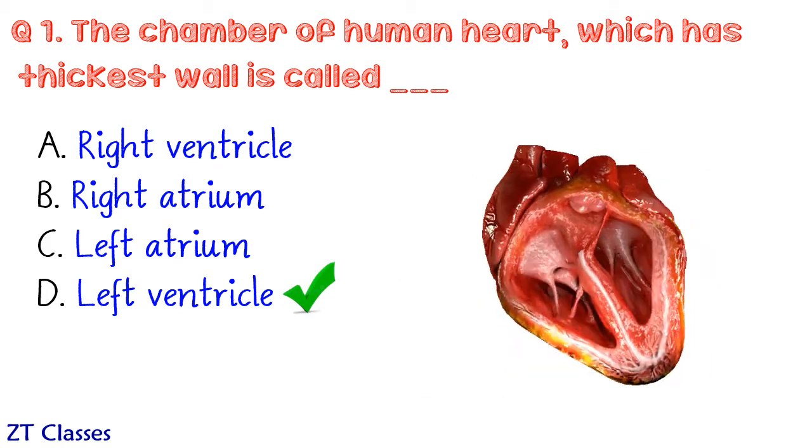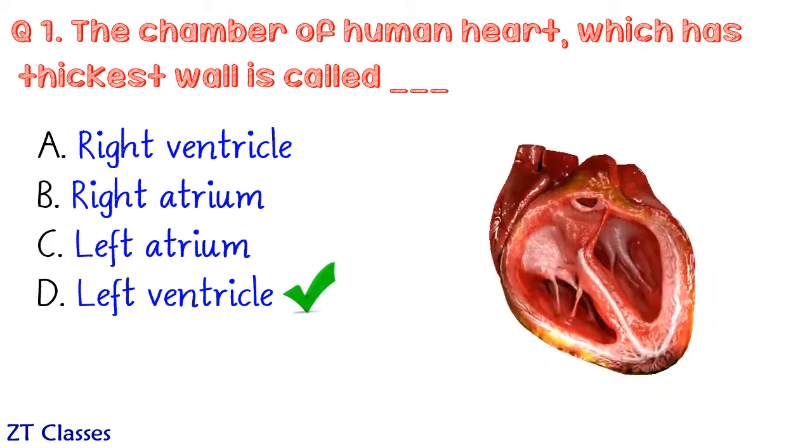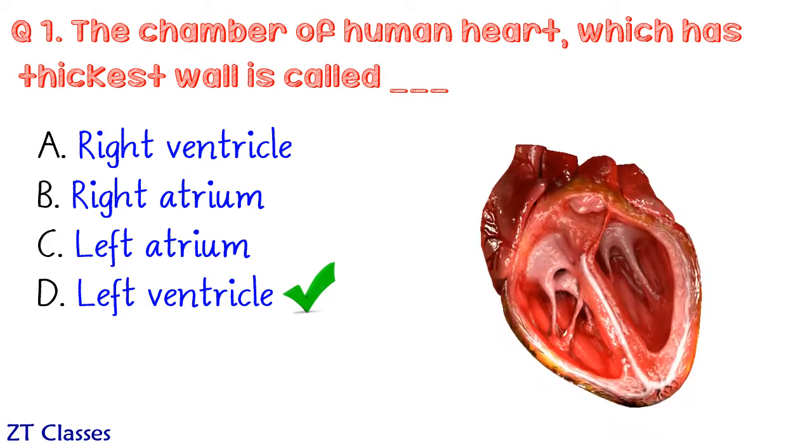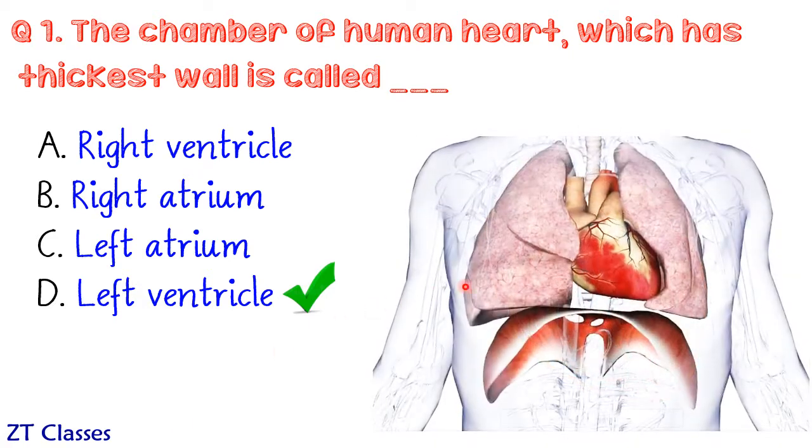Thus, with more thick walls, left ventricle can generate more pressure to make blood reach all parts of the body. If you look at the thoracic cavity, the heart is almost present at the center. It is because the left ventricle's walls are thick, its chamber is one of the biggest chambers, and that protrudes more towards the left side. So heart is mainly present at the center, but because of the left ventricle, we say that the heart is present to the left side.